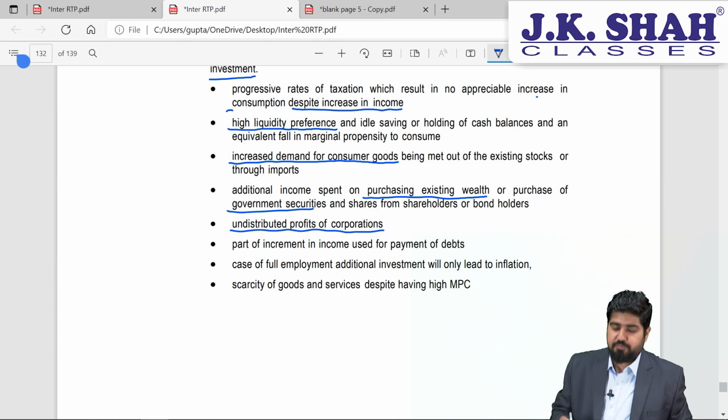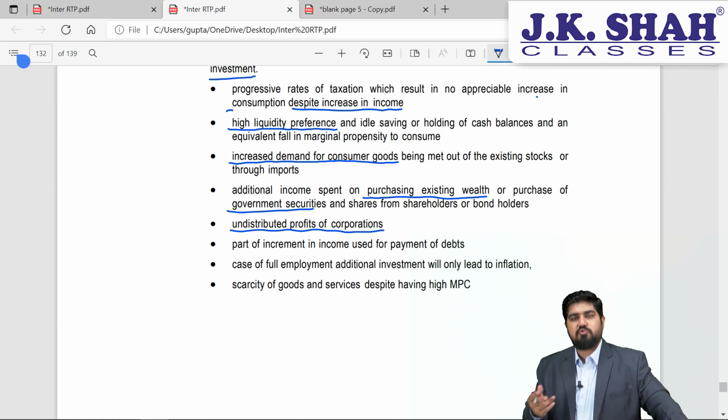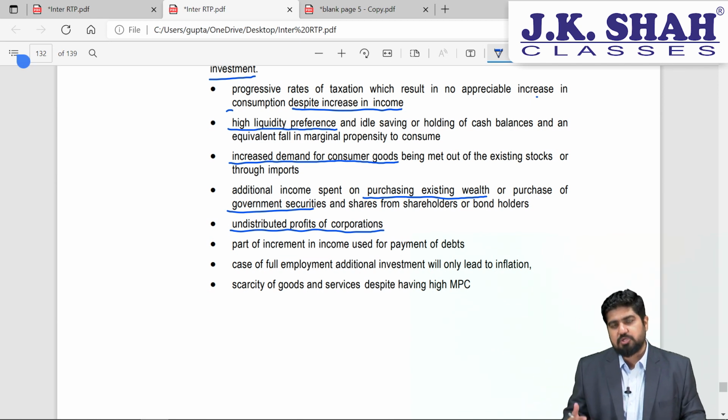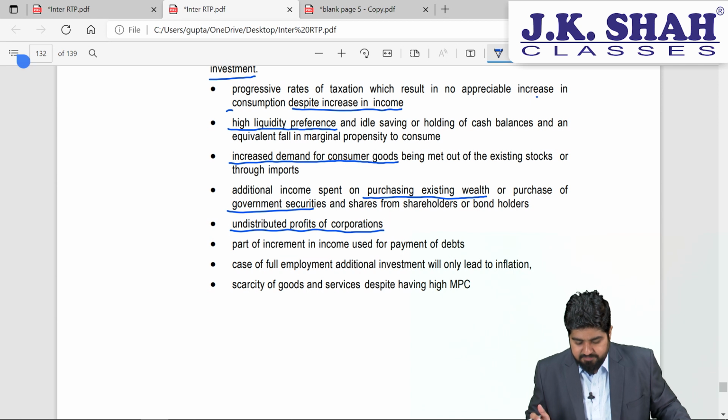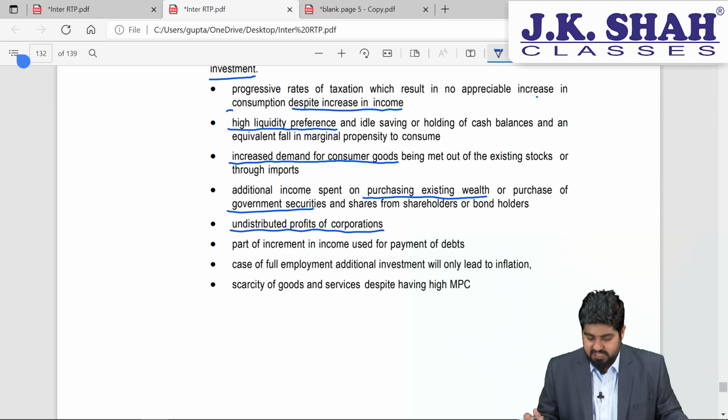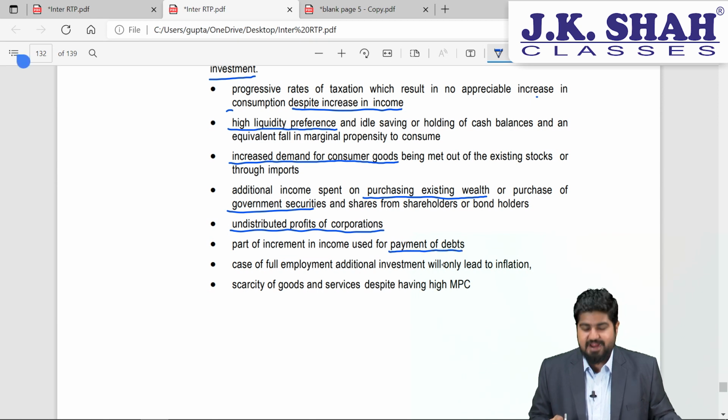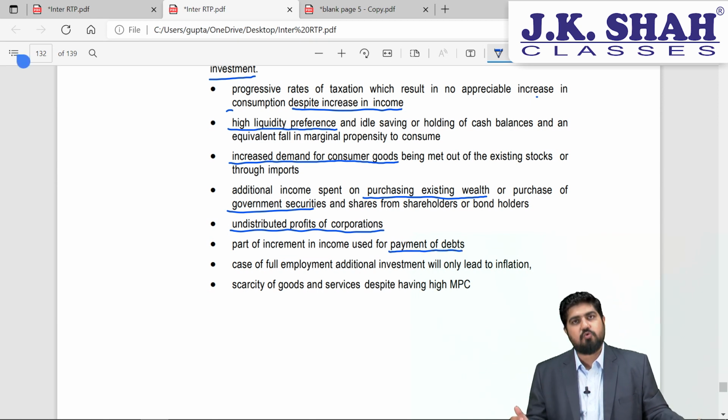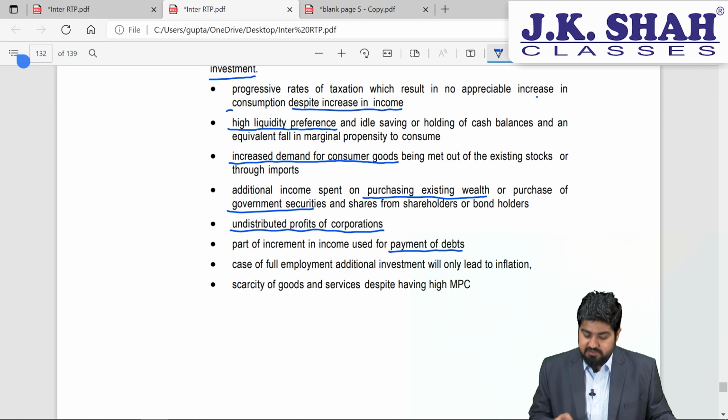Undistributed profits of the corporations. If the money is not distributed as dividend to the shareholders or the stakeholders, then the money remains in the organization itself, which again is a leakage. Part of the increment in the income which is used for payment of the debt. So if you are repaying the debt, it is not going in the market as expenditure. Again, it will be leakage.